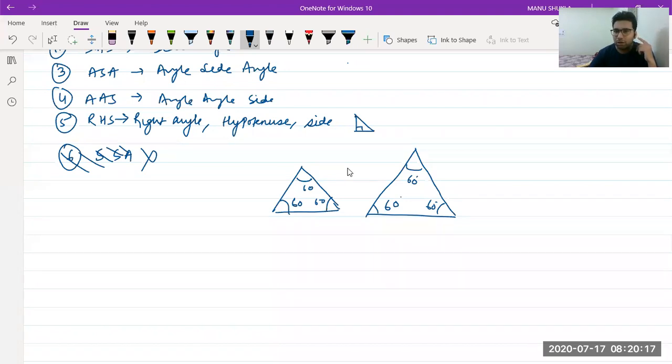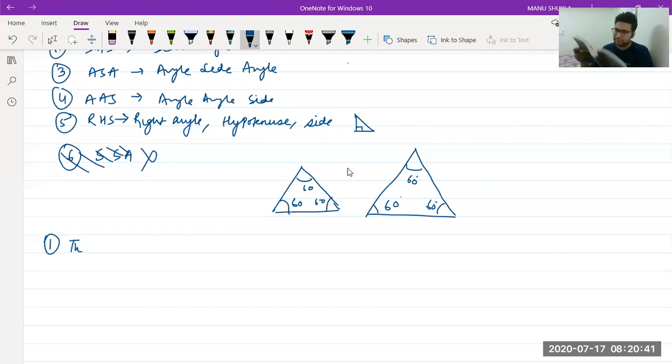Okay. Now let's see the first criteria that we are having in the book. First theorem 7.1. Sir, first is SAS. No, beta, first is ASA in the book. You can check. Oh, sorry, it's the 7.1 theorem.